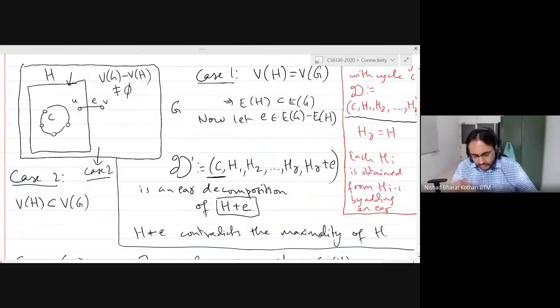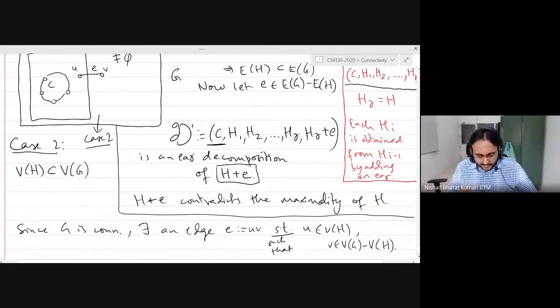Now I'm going to do something slightly different to be consistent with the algorithm. We are going to delete the edge E, and the graph is two edge connected, so there has to be a path from V to this part again.